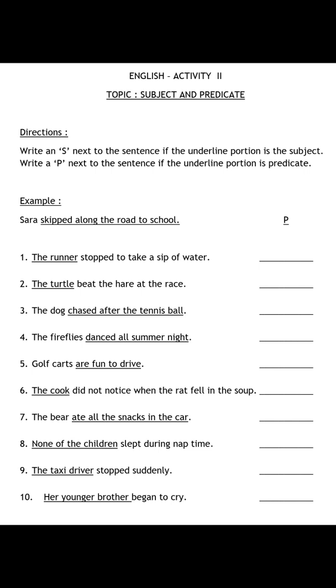Third sentence is, the dog chased after the tennis ball. Who chased after the tennis ball? The dog. But the underlined part of the sentence is chased after the tennis ball. So this part is predicate. Chased. Chased is a part of predicate because chased is an action word. Predicate always contains a verb. So we will write down P here.